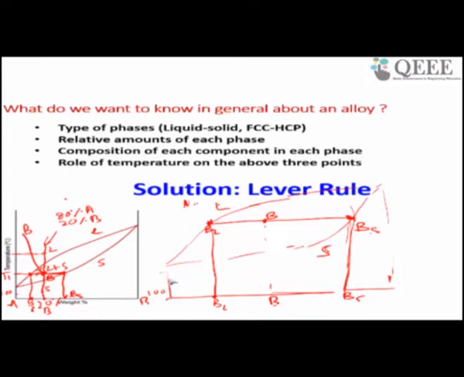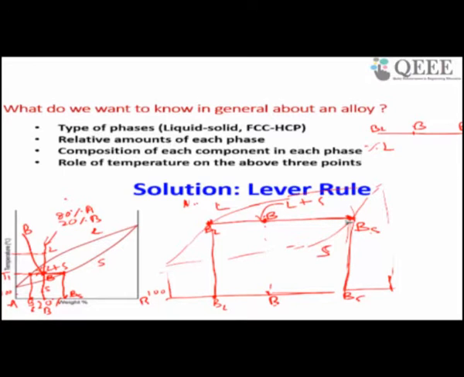Okay, let us say for example here, BS will give me the composition of solid in B. Now what is the percentage of B? Suppose you want to know the percentage in this line. In this combination you have liquid plus solid. If you want to know the percentage of liquid, you have to see that this line touches here to liquid and here to solid, so you have to take the reverse one. You have to see which point touches to solid.